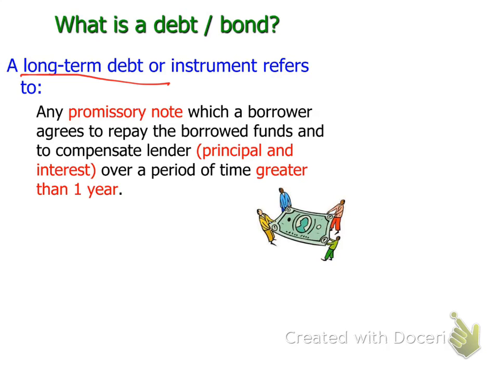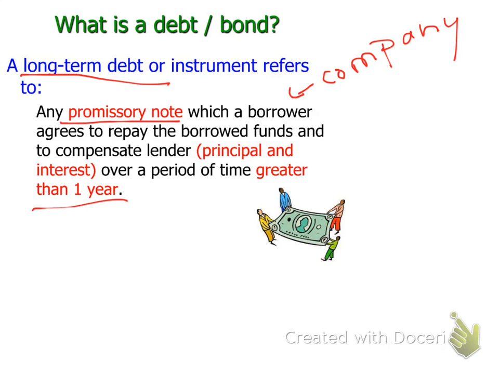Okay, now bond, we say, is the promissory notes, which borrowers agree to repay the borrowed fund and to compensate lenders over a period of time greater than 1 year. Normally it's more than 1 year. Now, who is the borrower? Borrower is basically the company that issued the bond. The company that issued the bond is the borrower.